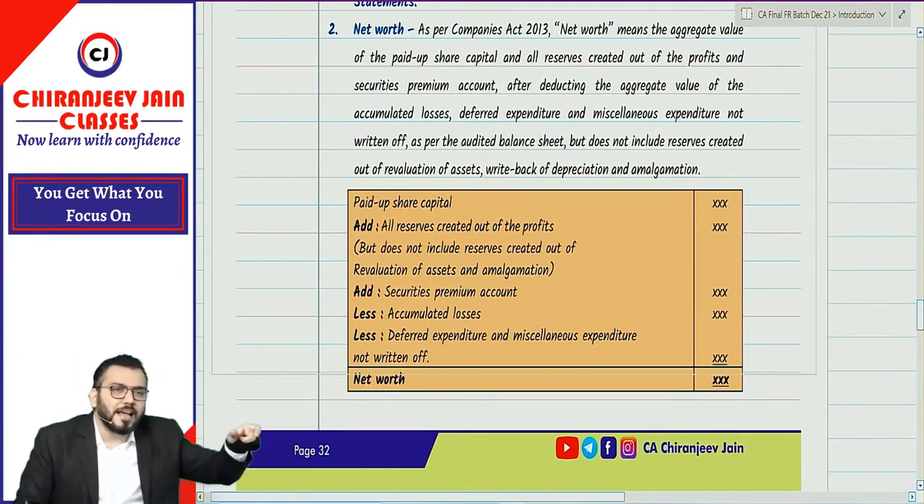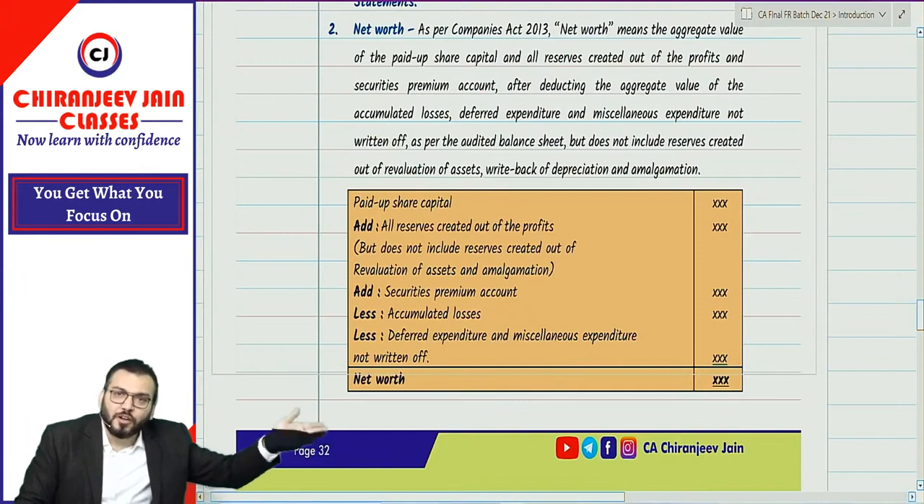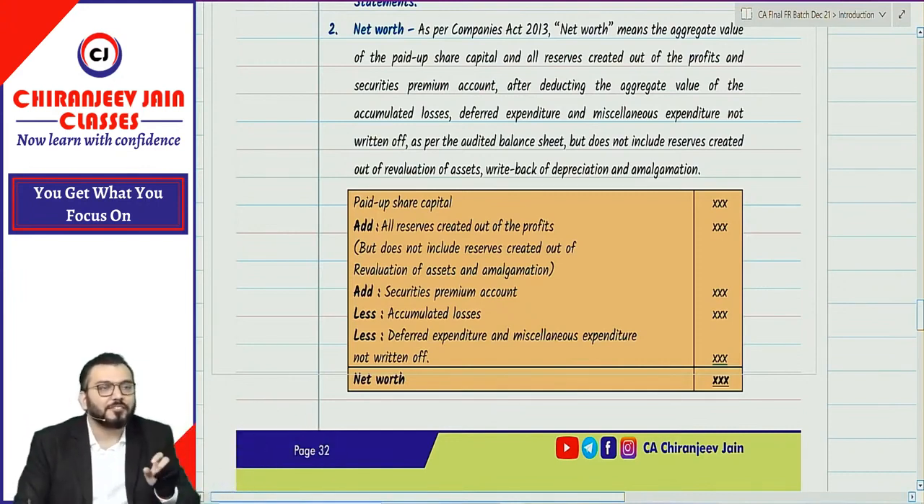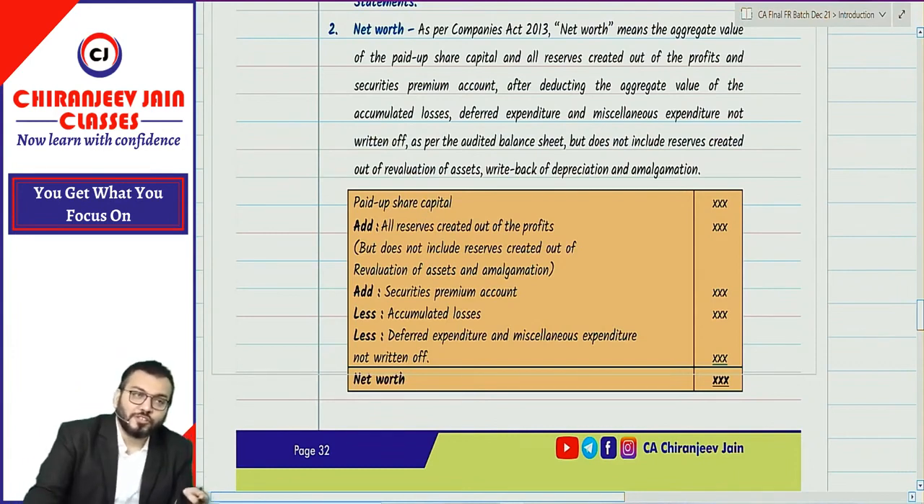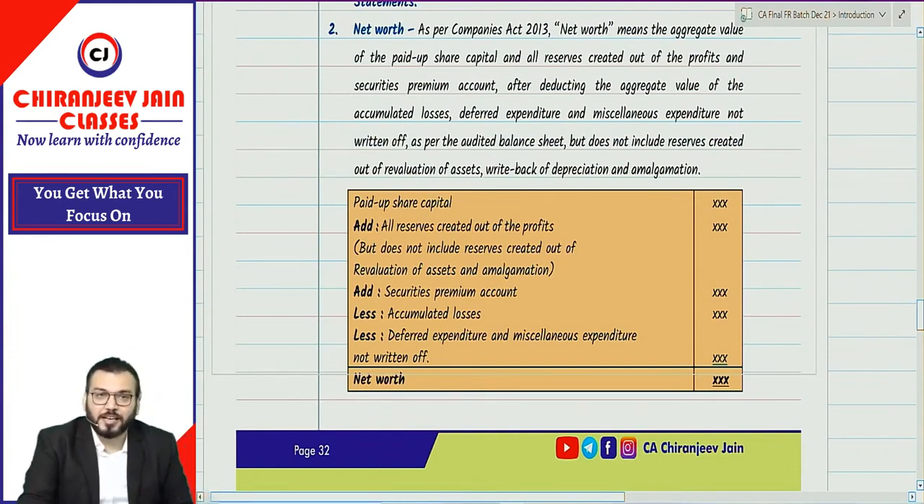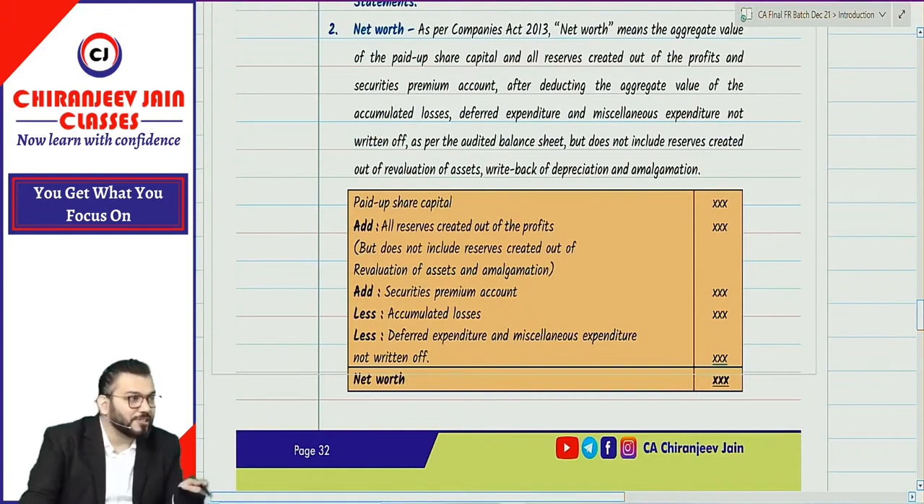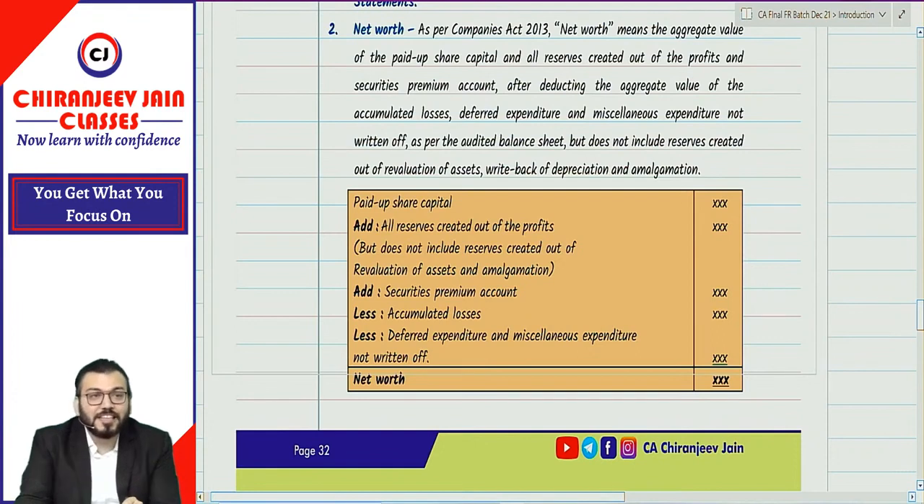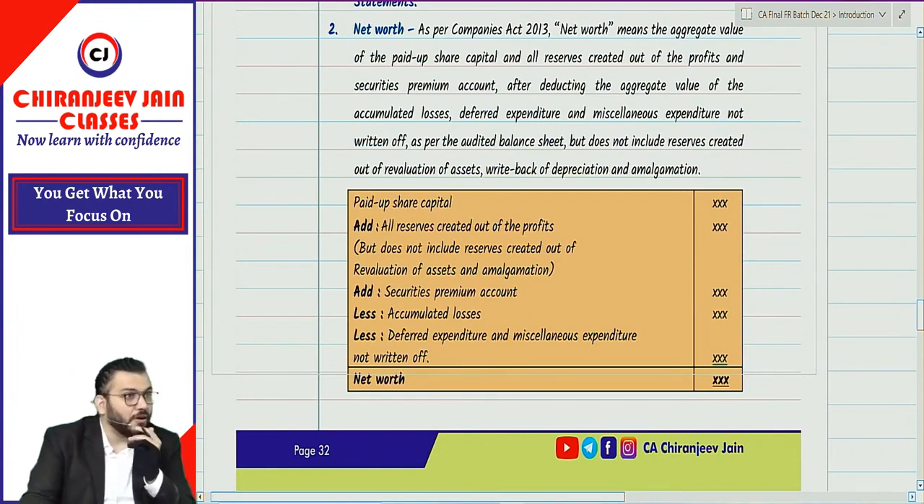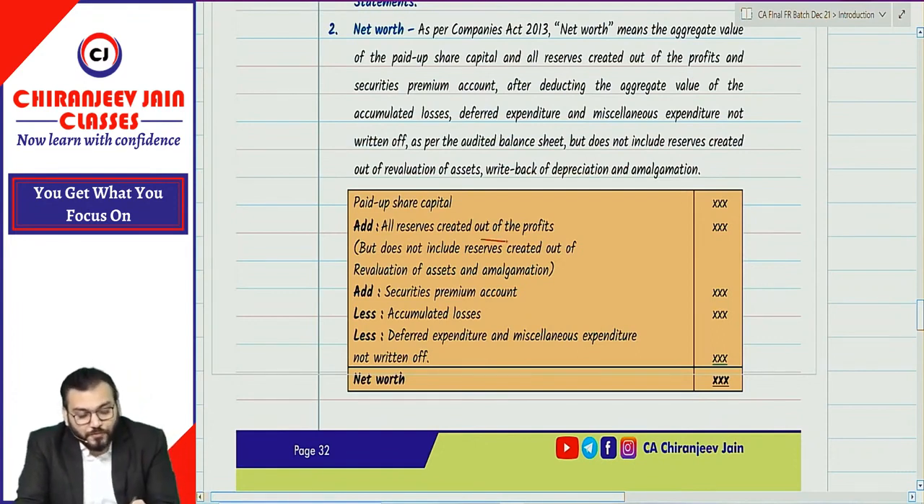Net worth can be calculated based on net asset or based on capital. Both will give the same answer. As per the Companies Act, they have given net worth based on the capital approach. So we'll add paid up share capital, which will include both equity and preference share capital. Understood? Yes, sir. Then add all the reserves created out of profit.